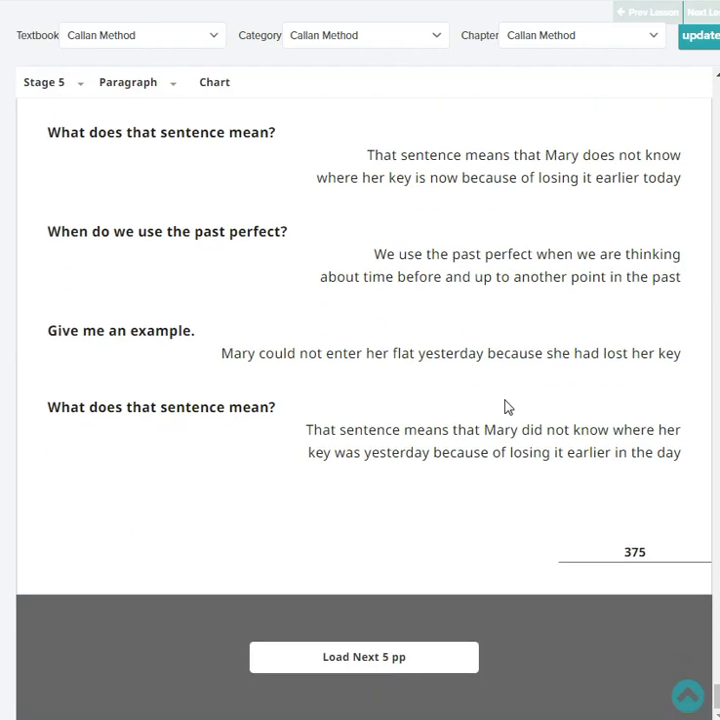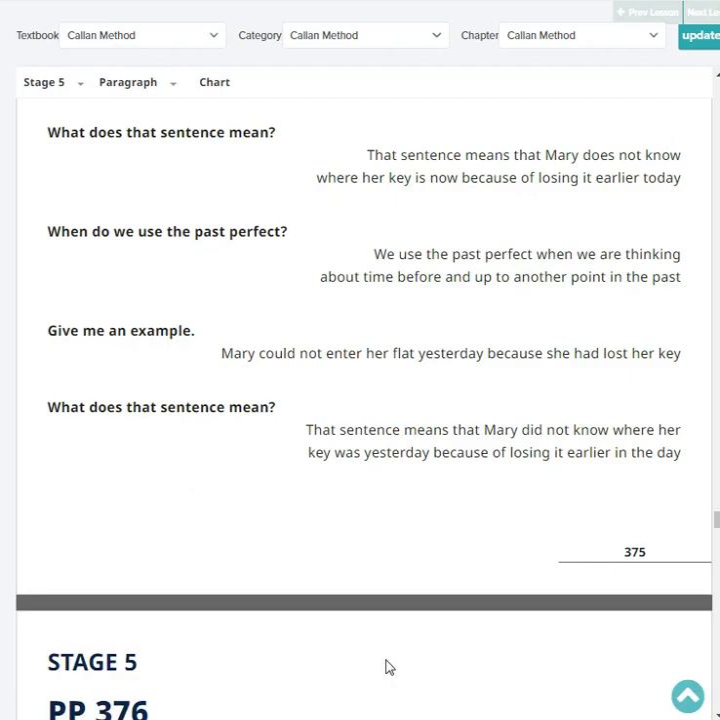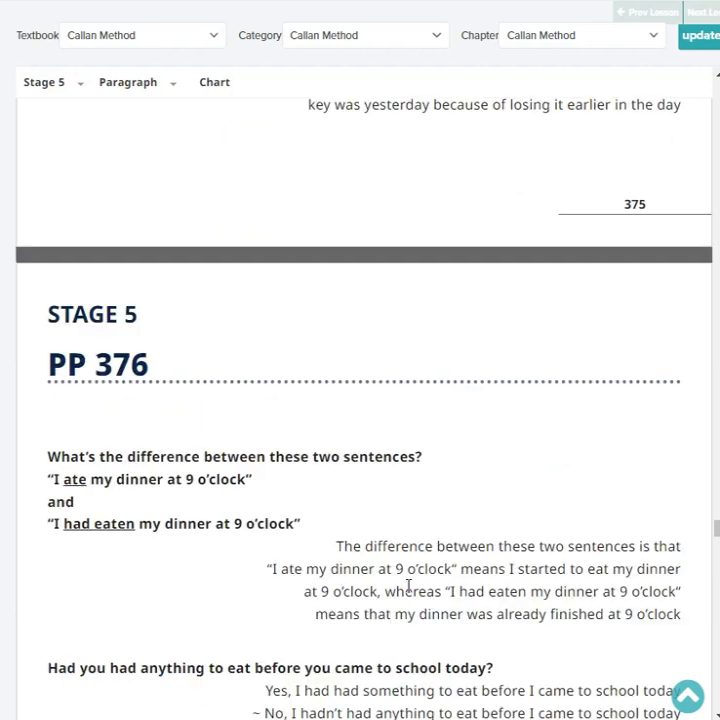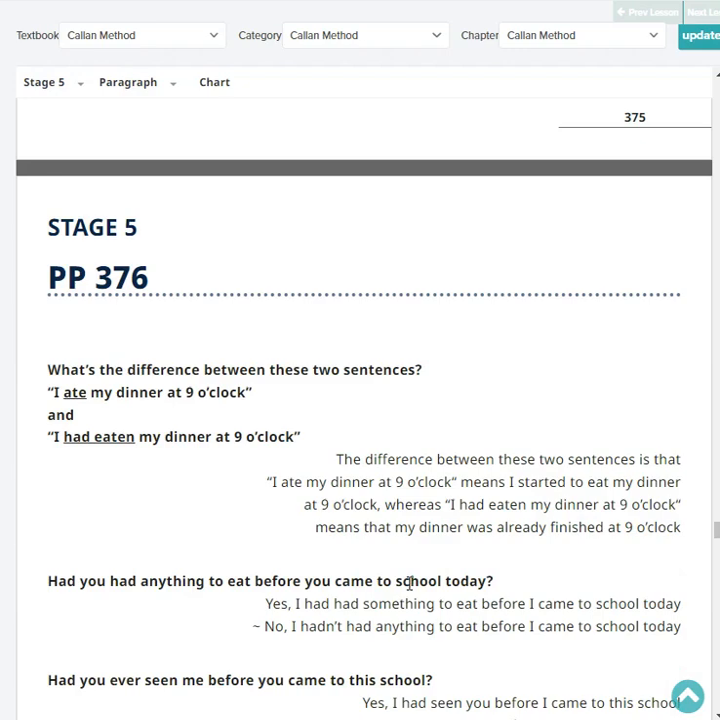What does that sentence mean? That sentence means Mary did not know where her key was yesterday because of losing it earlier in the day.